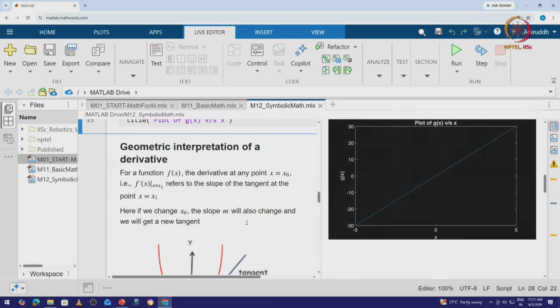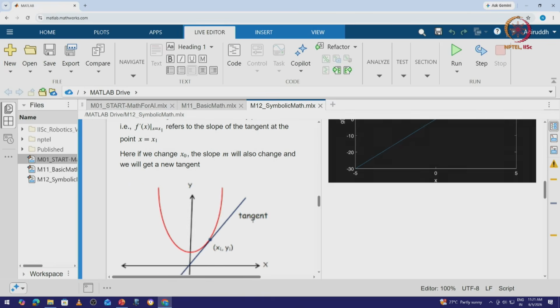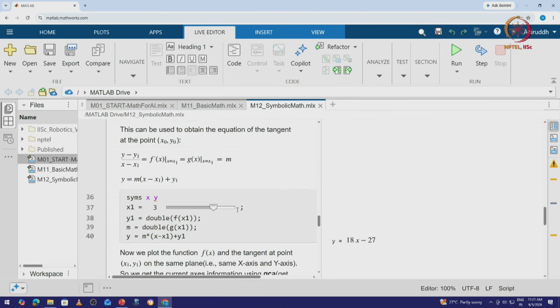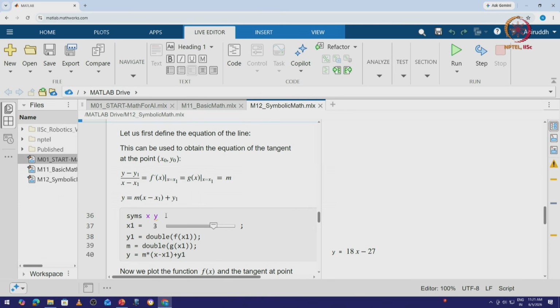Now let's look at the geometric interpretation of a derivative. For any function f of x, the derivative at the point x0 refers to the slope of the tangent at that particular point. So if we have this parabola as we observe here, which is the red curve, and we take the derivative, which is represented by this line, this is essentially the direction of the tangent.